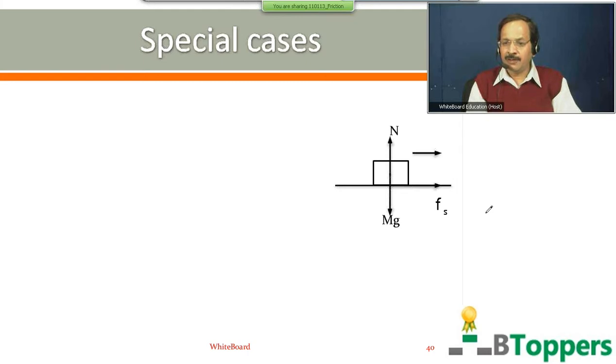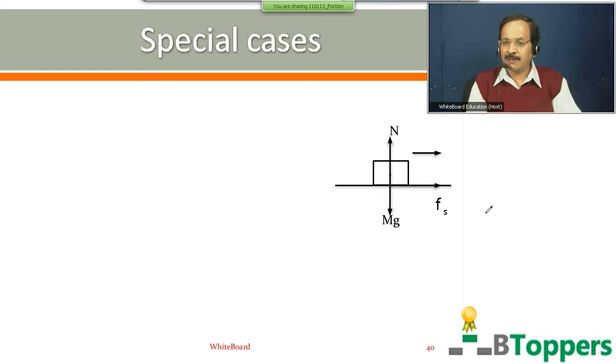So when you draw the free body diagram for the block, we must show only the forces which are acting on the block. You should not show the force exerted by the block on the truck in the free body diagram for the block. So only the frictional force on the block by the truck should be shown. The frictional force on the truck by the block, directed towards the left side, is not shown in the free body diagram. The reaction to that, the friction force on the block by the truck, will be directed towards the right.